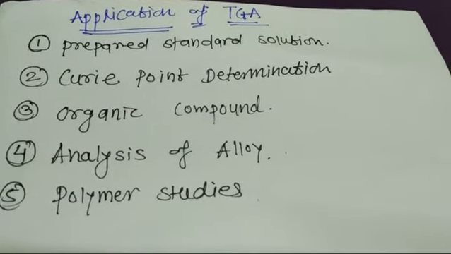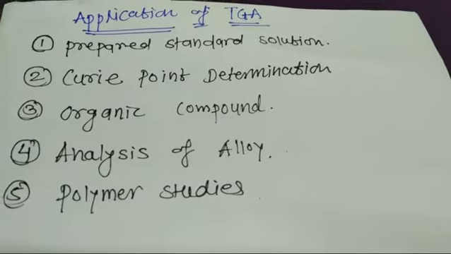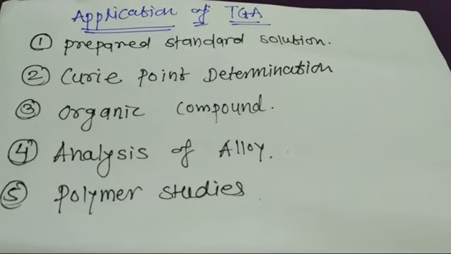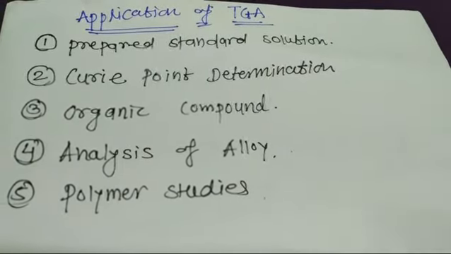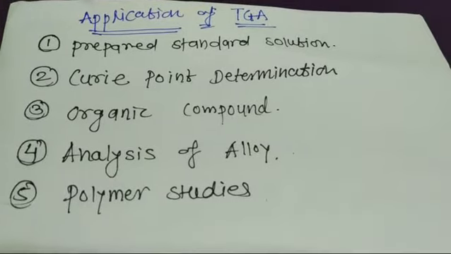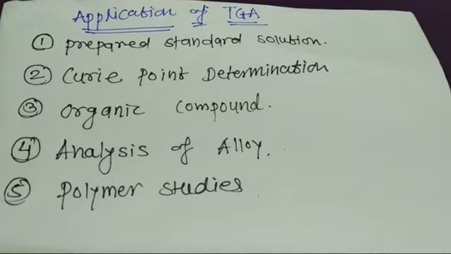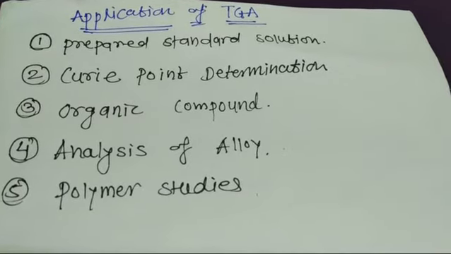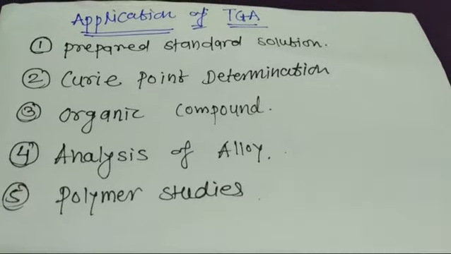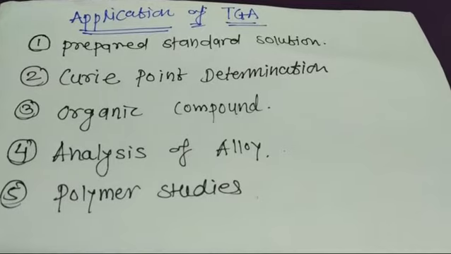Thermogravimetry has many applications in analytical chemistry. Some important applications we see here. First is the preparation of standard solution. Second, Curie point determination. Third, organic compounds. Fourth, analysis of alloys. Fifth is polymer studies.